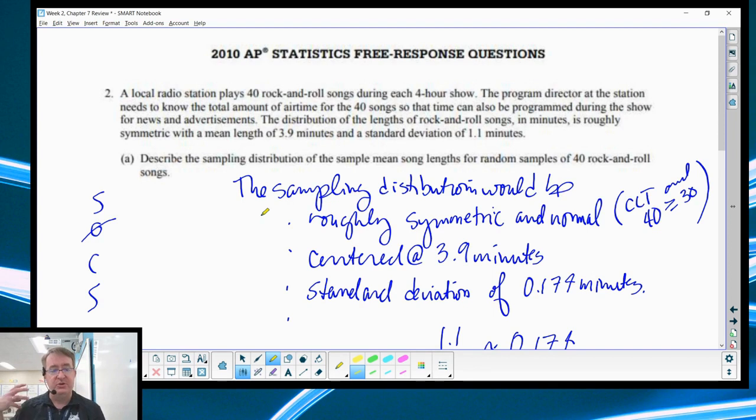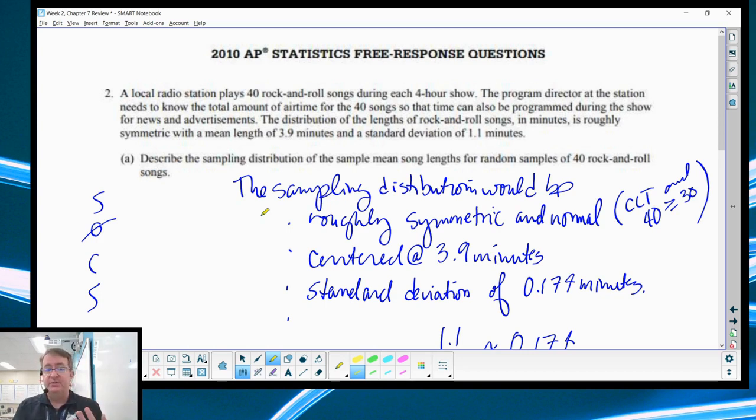So again, when you start thinking about describing, my class jumped out, oh, SOCS. So let's do it. SOCS, I'm sorry. Now we don't have to worry about the O because since we don't have individual pieces of data, we're not sure about outliers. But we do have to worry about shape.